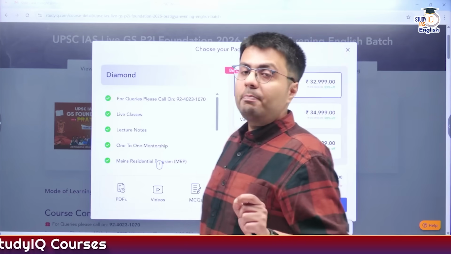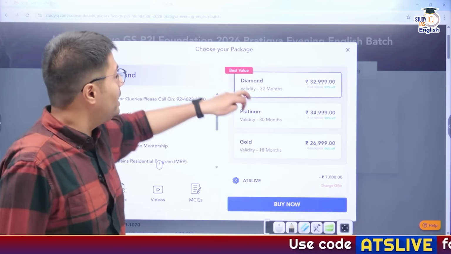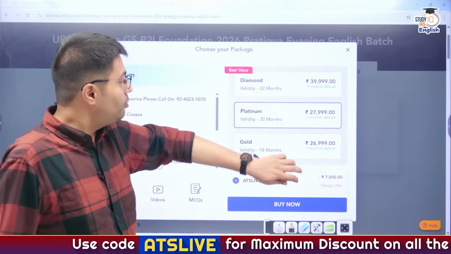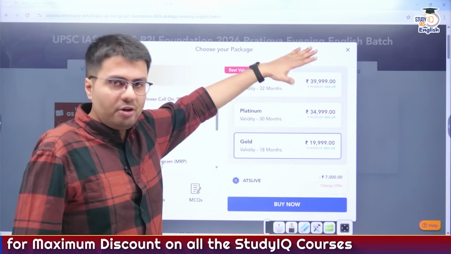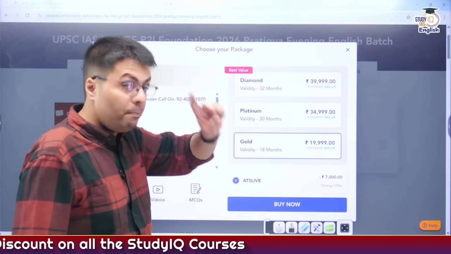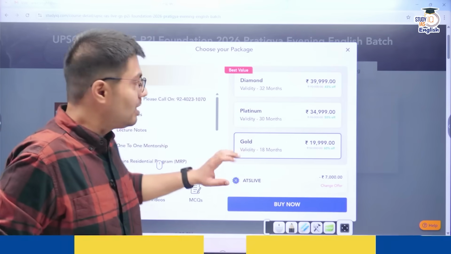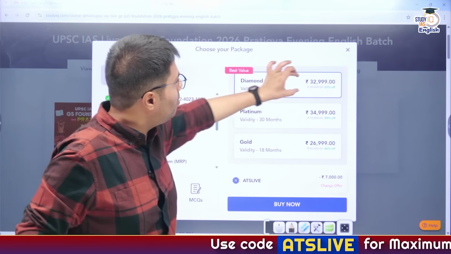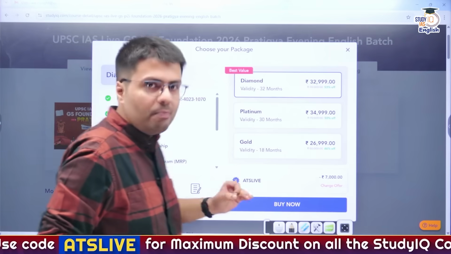As soon as you click on apply, after entering ATS Live, see the discount of 7,000 rupees is applicable. Diamond course is at 32,999, Platinum is at 27,999, Gold is at 19,999. Now you are free to take admissions in any of these three batches, but please make sure to apply the code ATS Live, because this is how you get discounts. Now, why do I recommend the diamond batch? Because it has certain benefits.